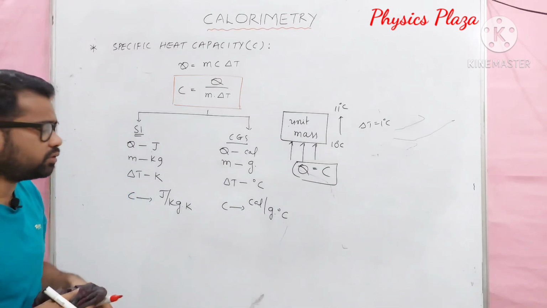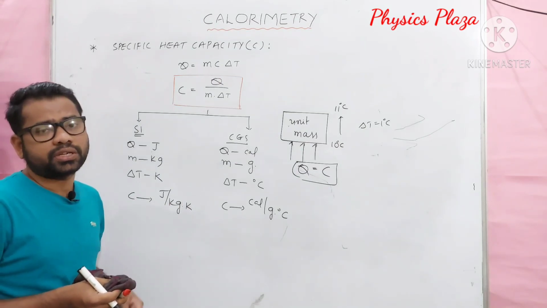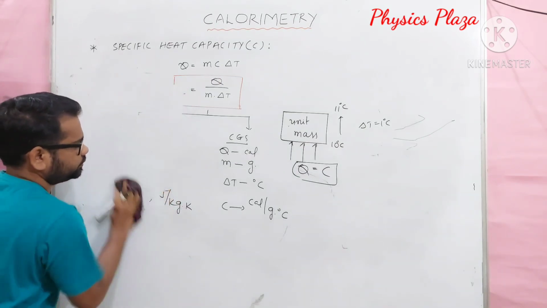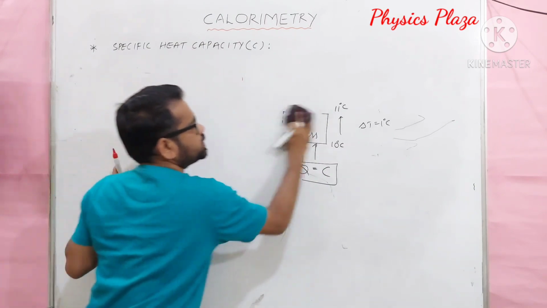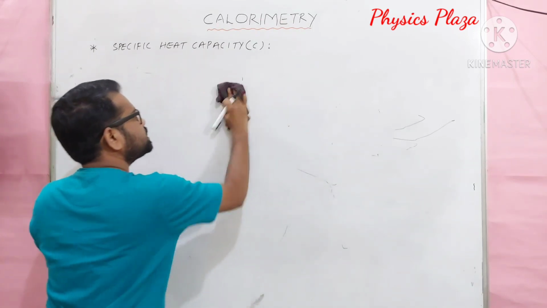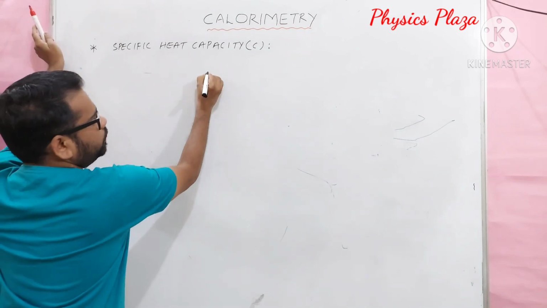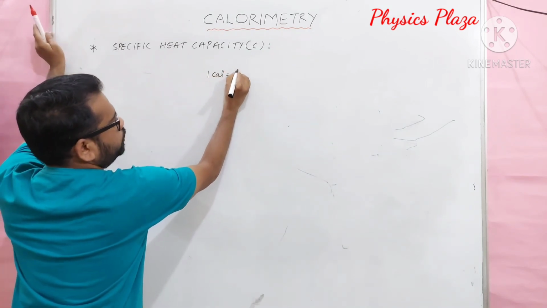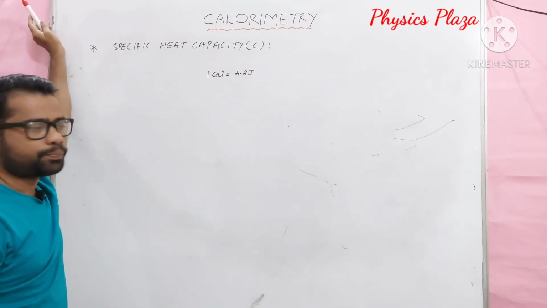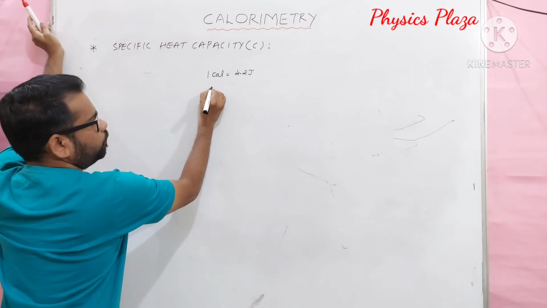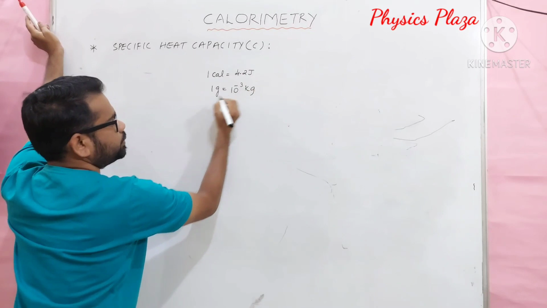In examination, they'll ask you the question: 1 calorie per gram degree Celsius is equal to how many joules per kg Kelvin? Let us see once again. Children, let us see how CGS unit of specific heat capacity is related to SI unit. We know that 1 calorie is equal to 4.2 joules, whereas 1 gram is equal to 10 power minus 3 kg.